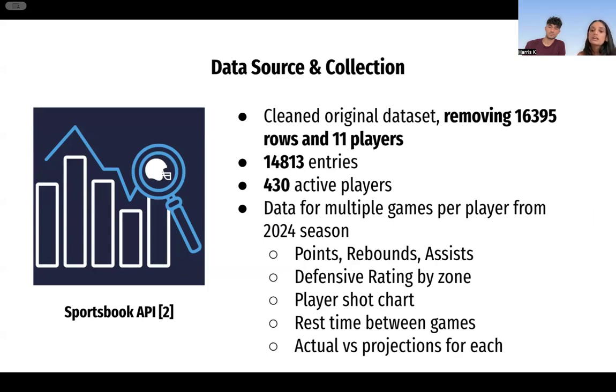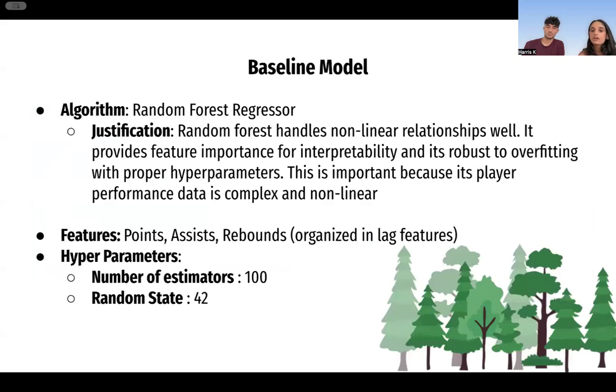Our baseline model started with a random forest regressor. The reason we use this is because random forests are able to handle non-linear relationships well. It also provides a really easy way to interpret, and it's very robust to overfitting with proper hyperparameters. This is very important because player performance data is obviously very complex and non-linear. We started with points, assists, and rebounds for our features, and we used lag features to organize this with 100 estimators and a random state of 42.